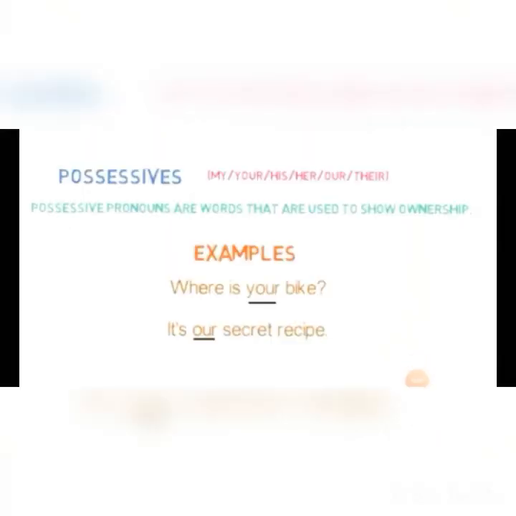Now let's have a look into the next category, possessives. Possessives, which are words like my, your, his, her, our, their. When referring to a noun that belongs to someone or something, we can use possessive words to show ownership. Let's look into examples of them.